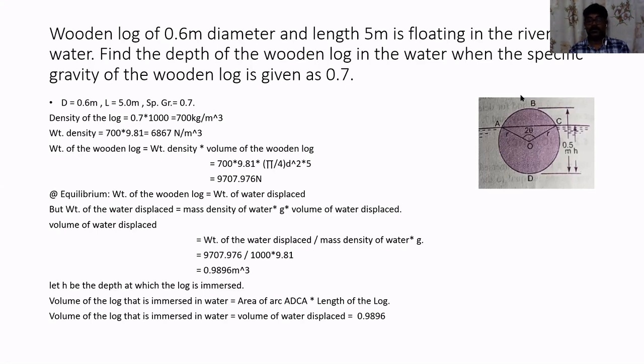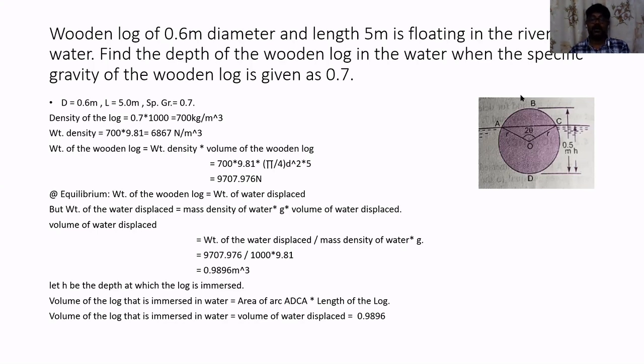If we go through the problem statement, it is very clear that the dimension of the object is given. The object is mentioned as a cylindrical object. The diameter of the object is 0.6 meter and the length of the object is 5 meter.